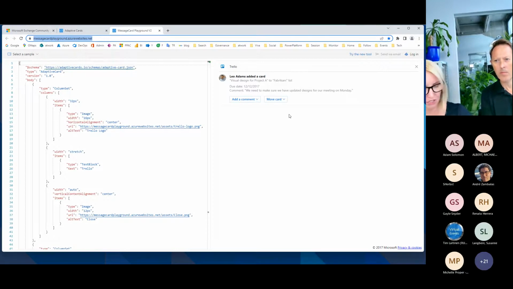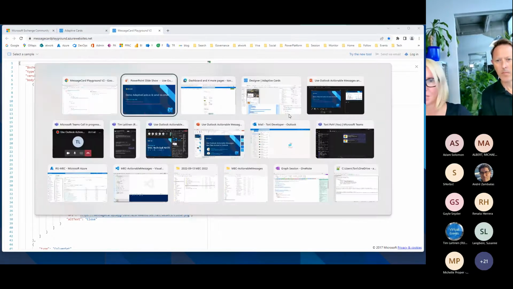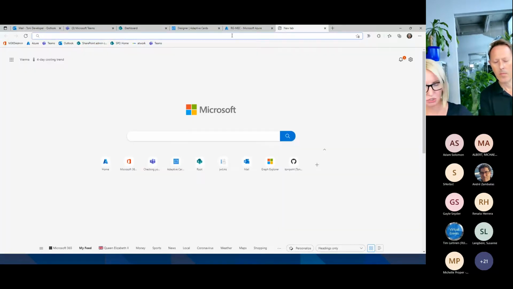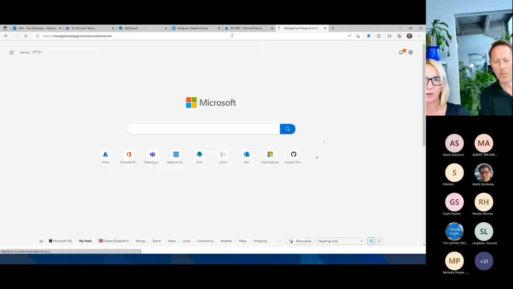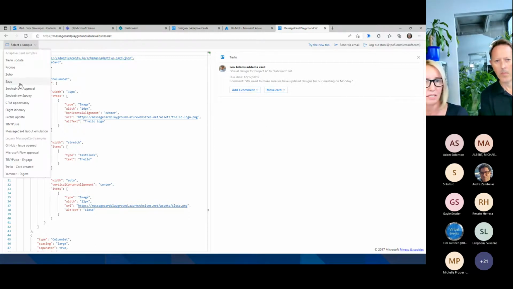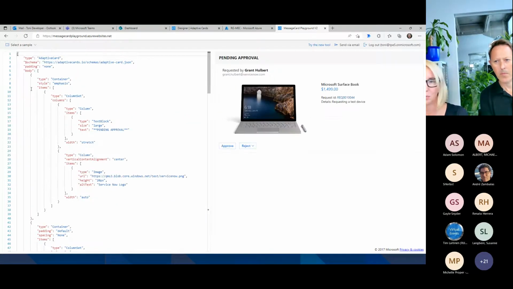And here you see a couple of examples where you can use the same style of card. So message card playground does the same, but the beauty here is you have also third-party services. And you see if you're using Trello or anything else, you can simply select those samples here and look, for instance, at a ServiceNow approval, how does it look like, and so on.